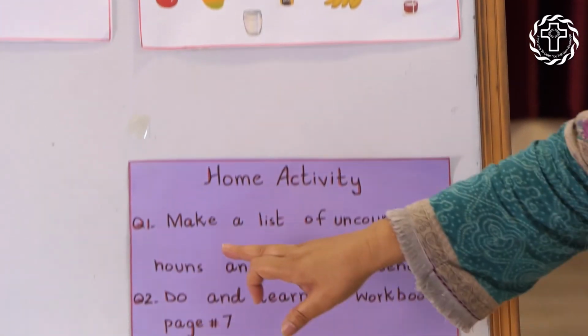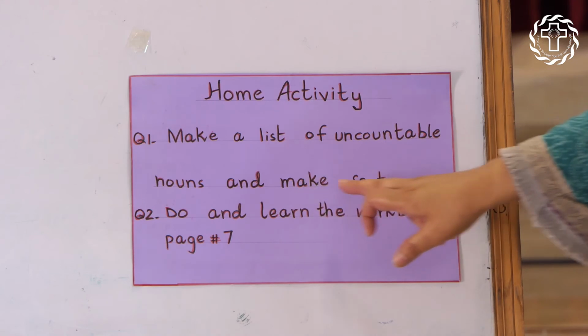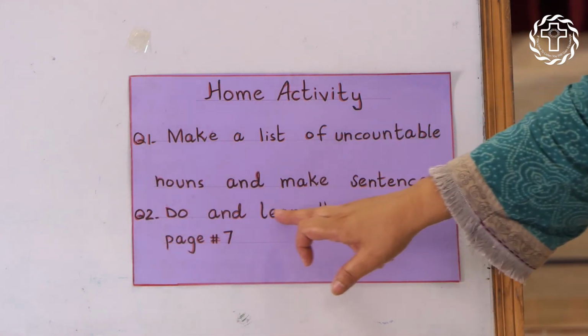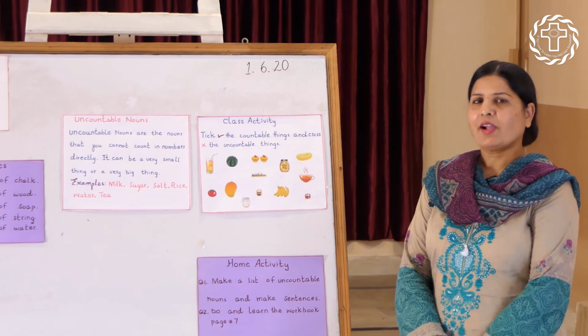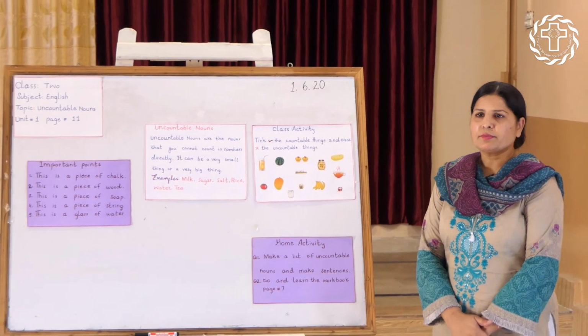And this is your home activity. Make a list of uncountable nouns and make sentences. And the second question, do and learn the workbook page number 7. If you feel any difficulty, you can ask me.